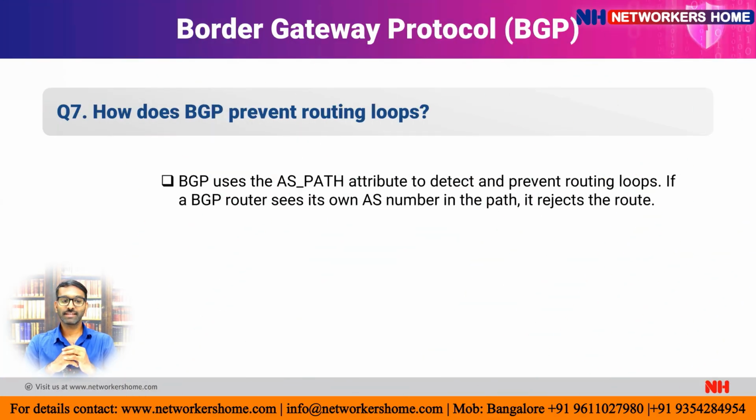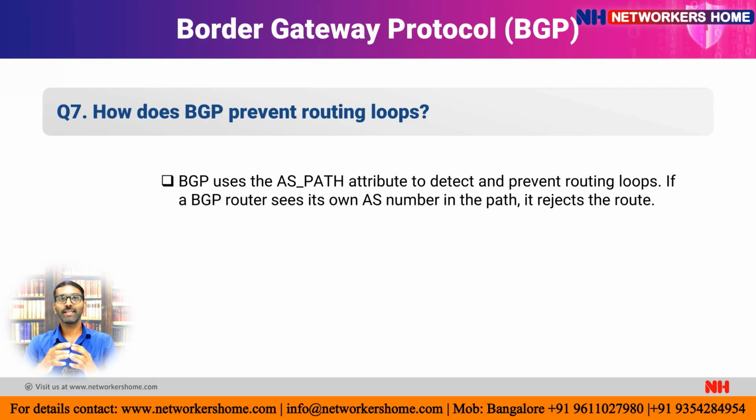And the next question is, how does BGP prevent routing loops? Whenever routers are exchanging routing information, they will exchange the AS path attributes.